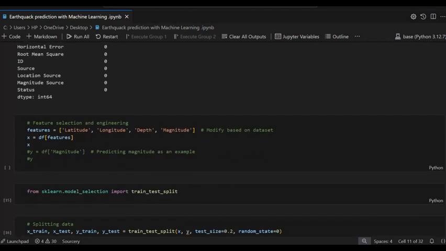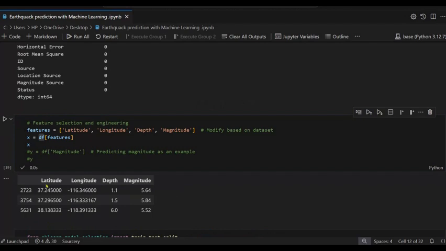Now, using feature selection, we use some columns: latitude, longitude, depth, and magnitude. So you can say that we modify the dataset. We take the variable name features, where we pass all these columns, and then X equals df, the data frame name, then pass the features.